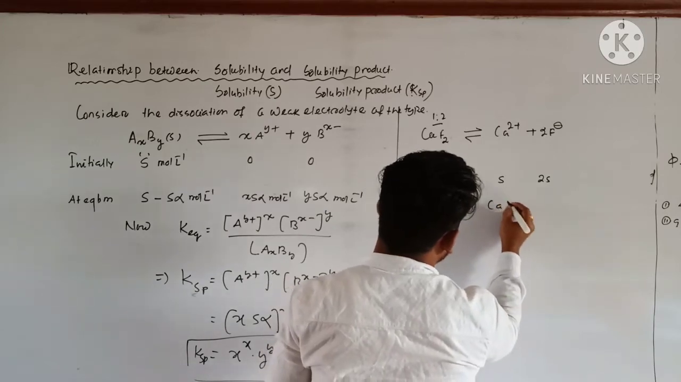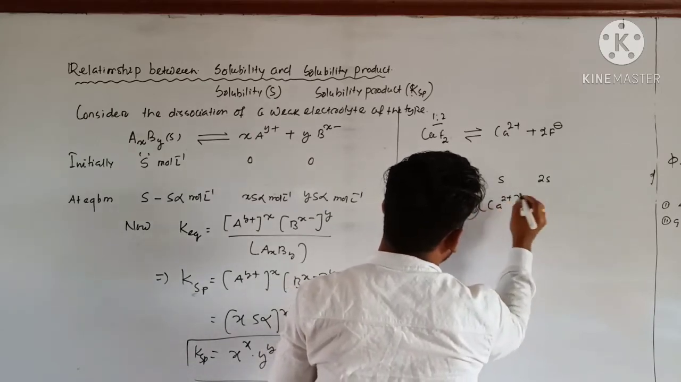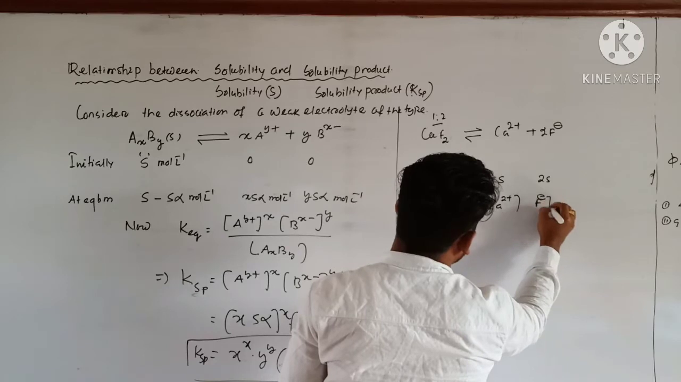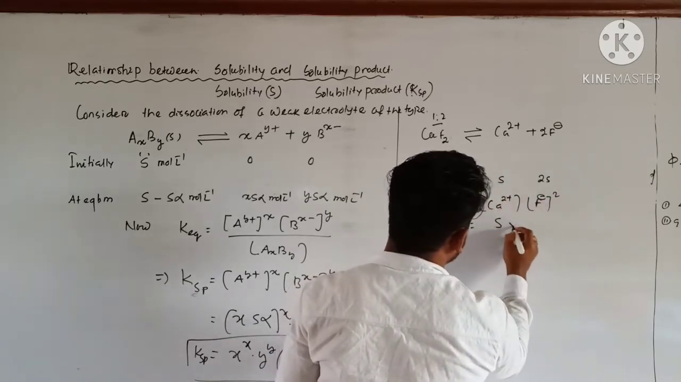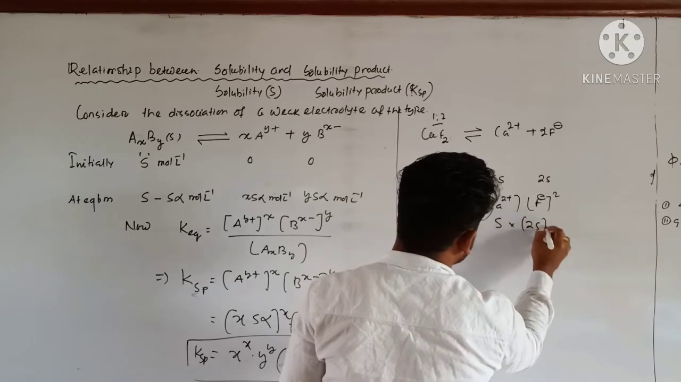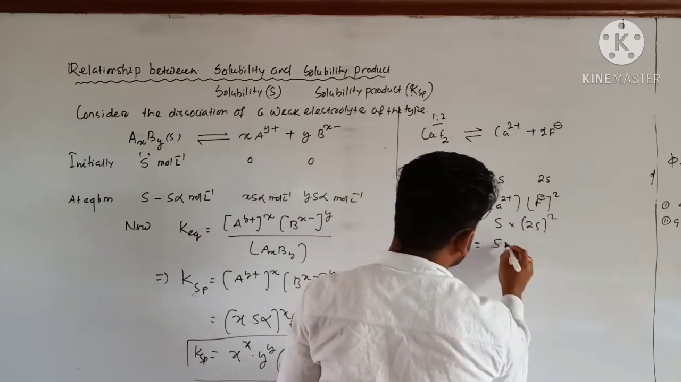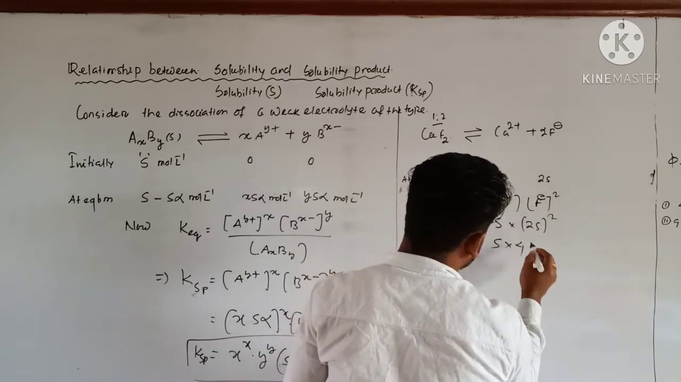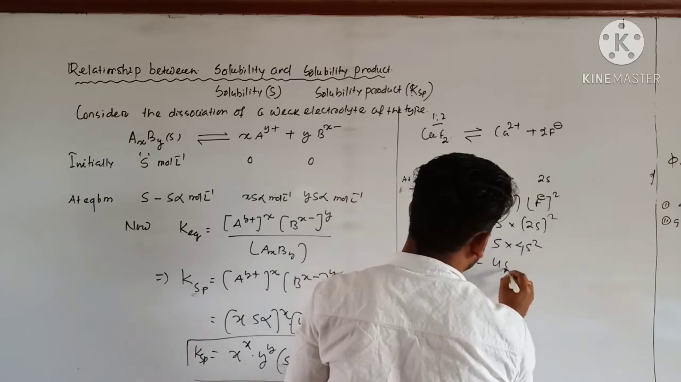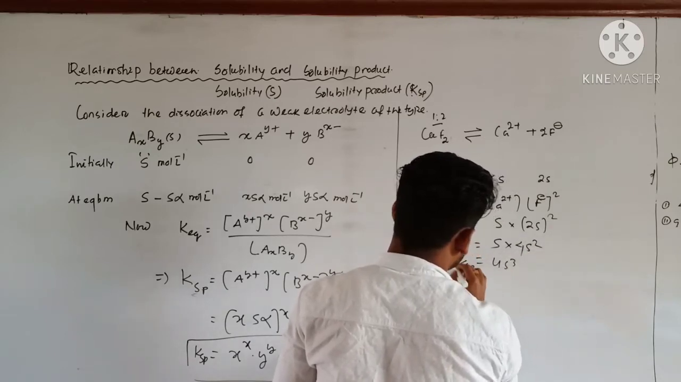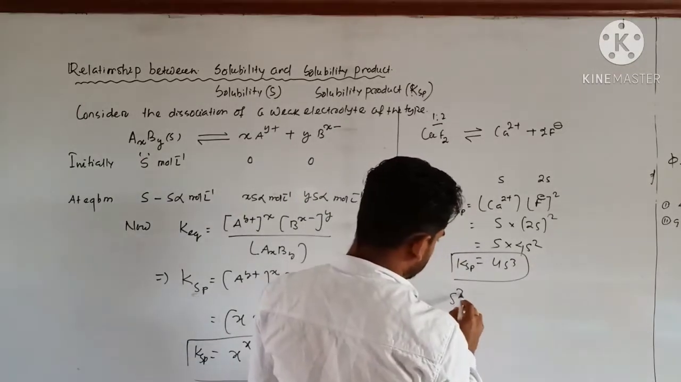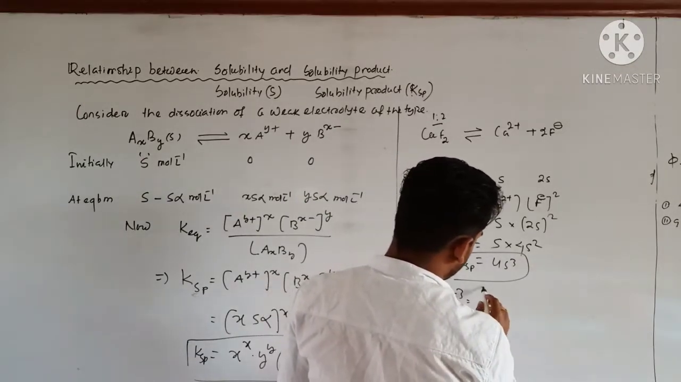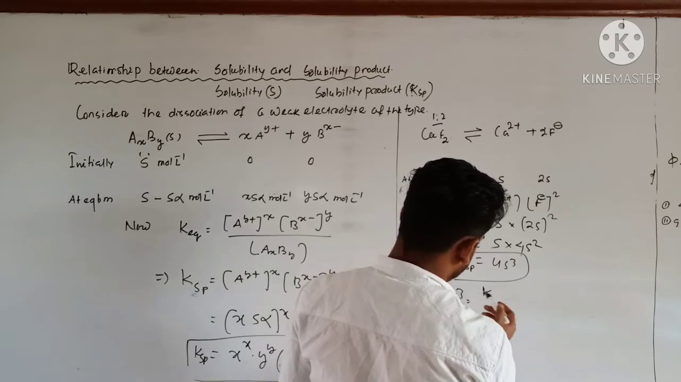Ksp, that is [Ca2 plus] ion concentration times [F minus] concentration whole square, that will be S into 2S whole square, that is S into 4S square, that will be 4S cube. Ksp is equal to 4S cube. Am I right? So S cube you can write as Ksp by 4.